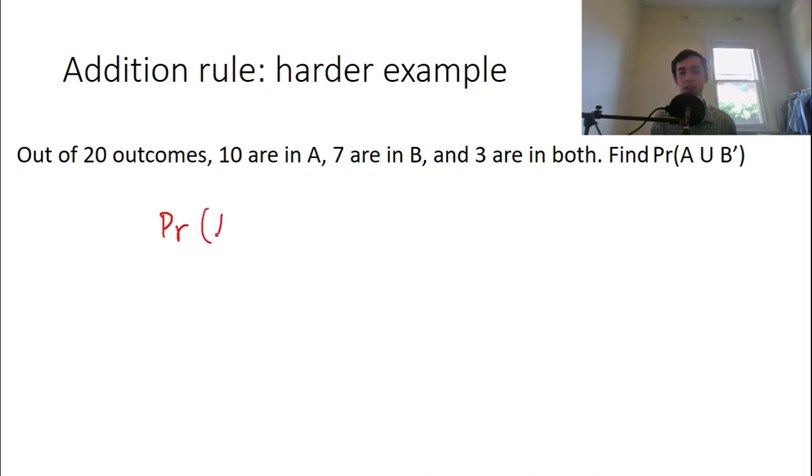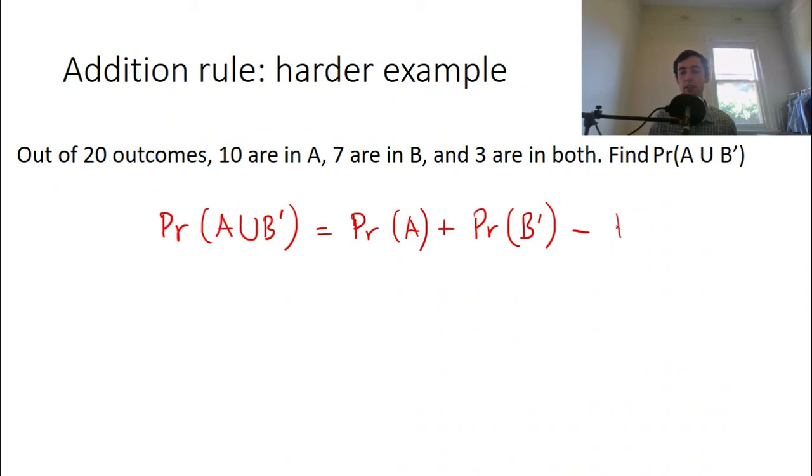So the probability of A union not B is you take the probability of the events and you add them up. But remember the second one is actually not B, so you have to write not B in here. And then you subtract the intersection, A intersection not B. Okay, so we're given how many outcomes are in A, how many are in B, and how many are in both A and B.